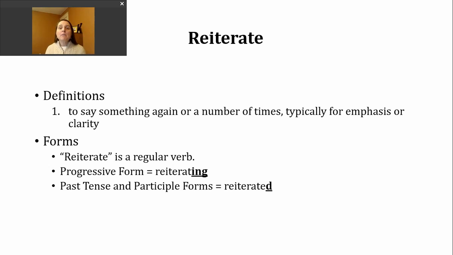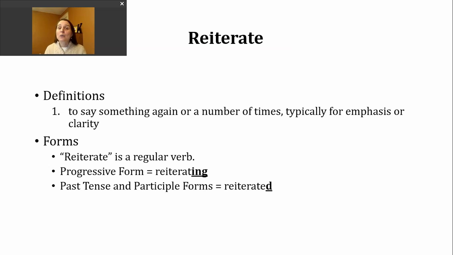And generally, someone is repeating themselves for emphasis. Maybe something is really important, so they're going to remind everyone again and again of its importance. Another reason that someone might repeat something is so that the message or the information is clear. That's what the word clarity means as you look at my definition. The nice thing is that is the only meaning for our verb. That is the only way you're going to hear this verb used.